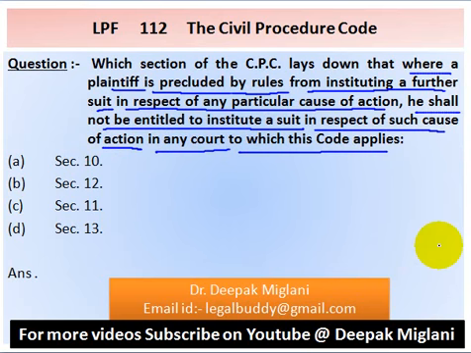Answer is section 12. Option B is the answer.